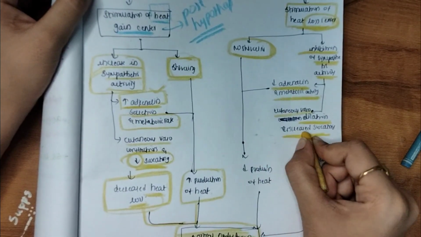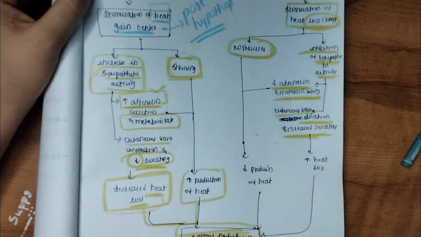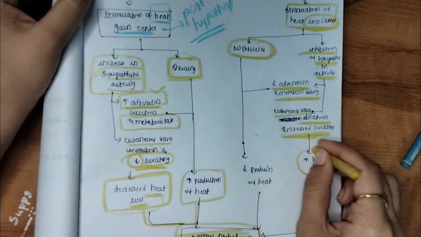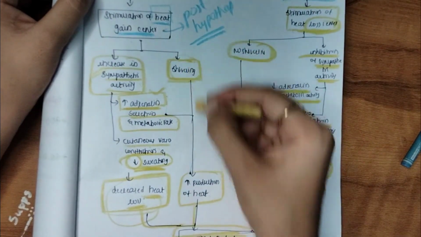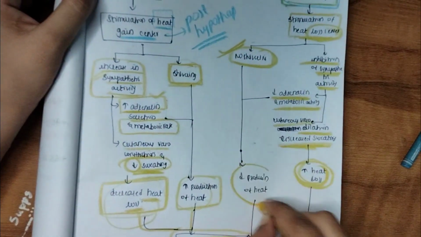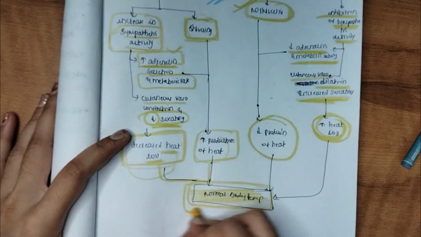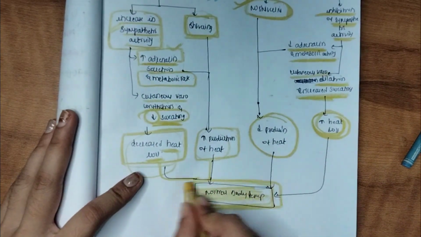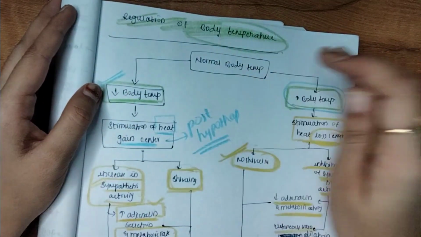Why increased sweating? Because of increased sweating, heat loss will occur, because sweat will evaporate by taking the heat from our body. So because of all this there is increased heat loss. There it was decreased heat loss, here increased heat loss, and there, because of shivering, production of heat was increased, but here there is no shivering, so decreased production of heat. So this all will come to normal body temperature. These pathways all lead to maintaining the normal body temperature. So this is the complete flow chart for regulation of body temperature.